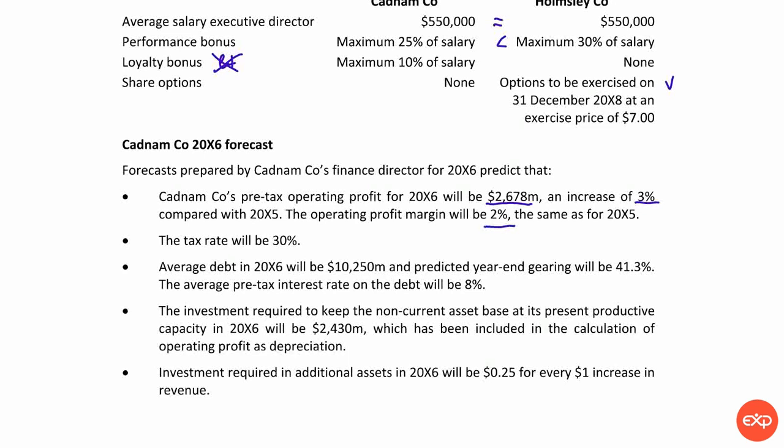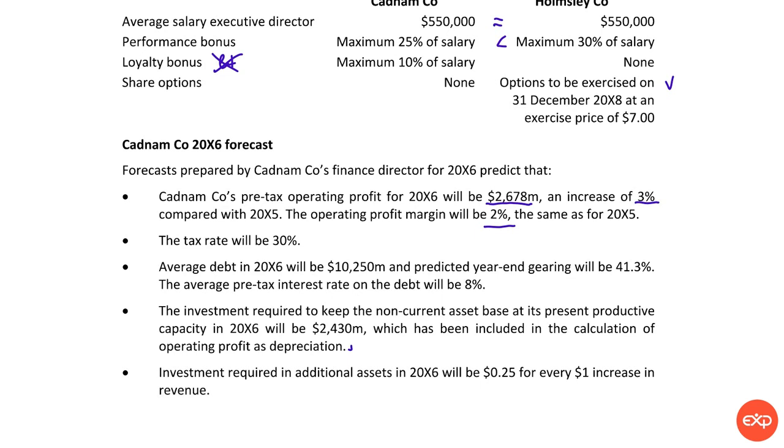Average debt 10,250, and predicted year-end gearing will be 41.3%. The average pre-tax interest rate on the debt will be 8%. The investment required to keep the non-current asset base at its present productive capacity in 2016 will be 2430 million, which has been included in the calculation of operating profit as depreciation.